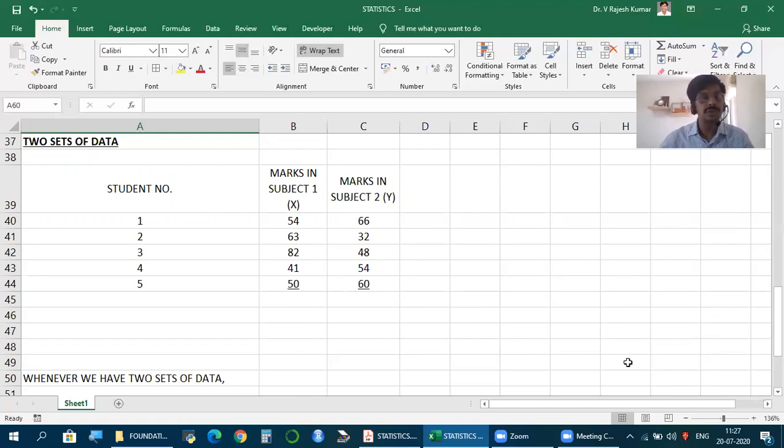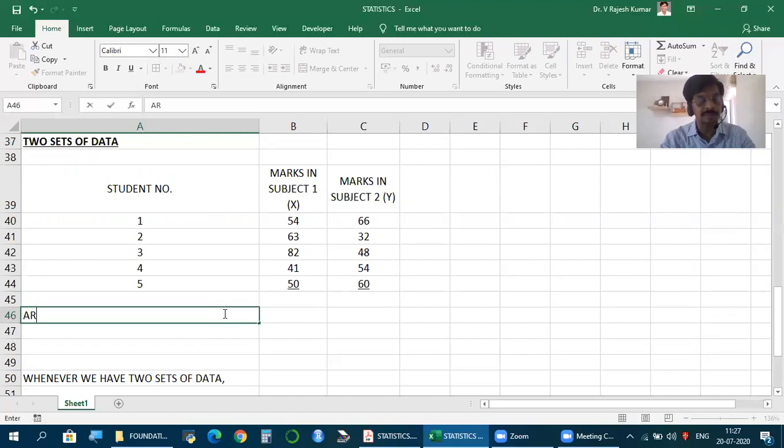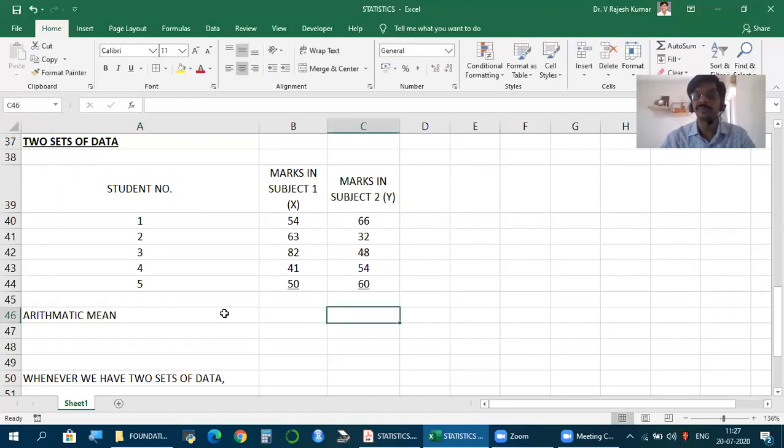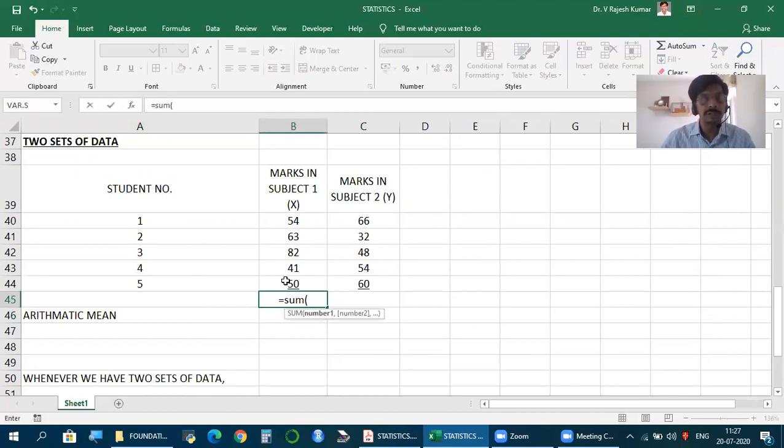So what should we do? First calculate mean as usual, arithmetic mean. How to calculate arithmetic mean? For that, first take the total of both x and y, whatever it could denote.